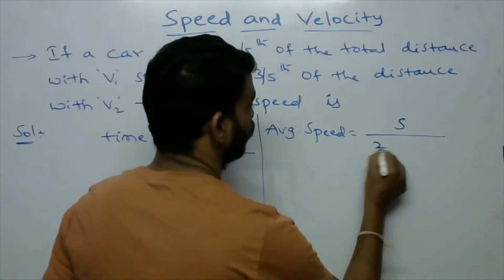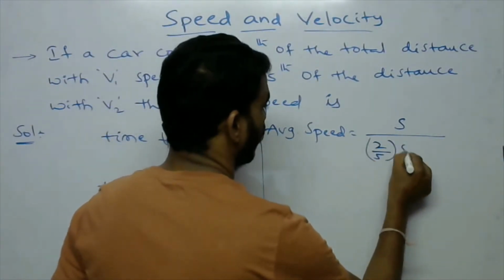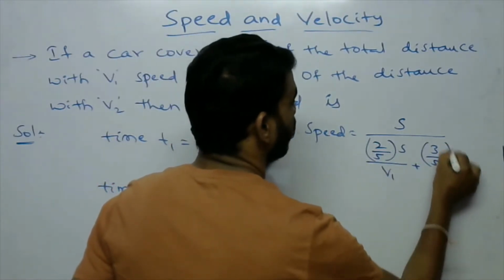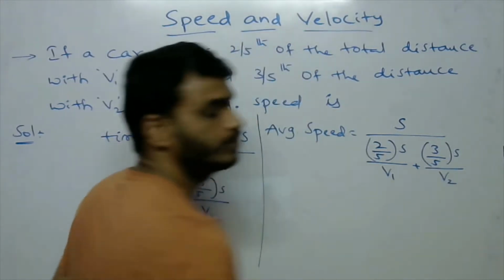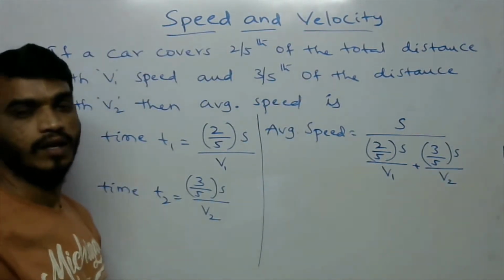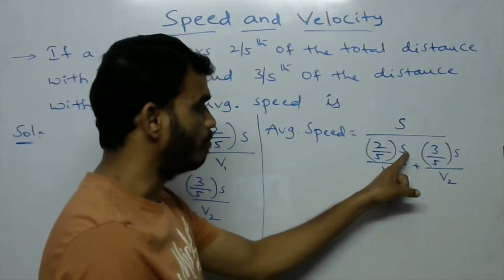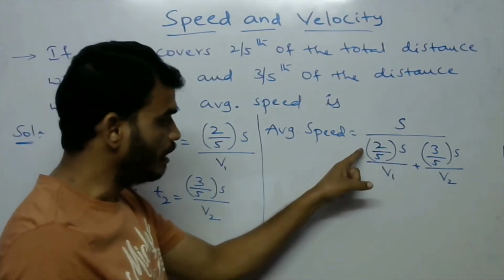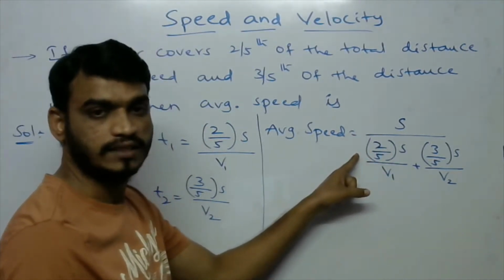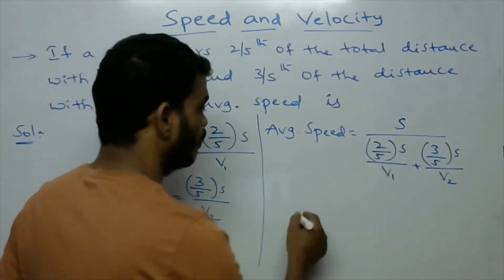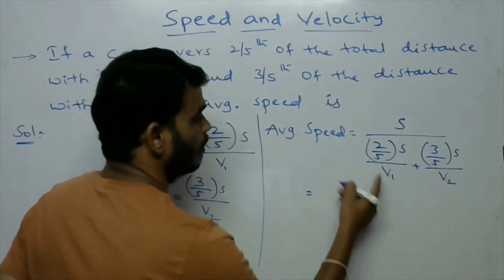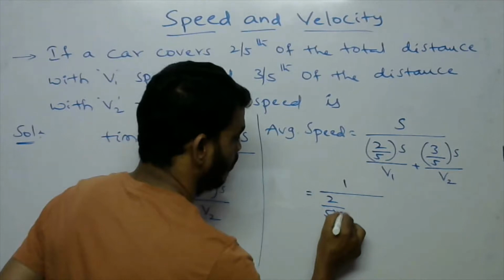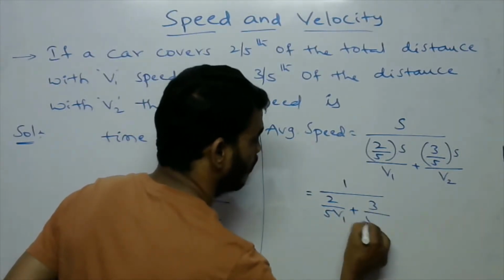So we can write 2/5 into S by V1 plus 3/5 into S by V2. Now I am taking S common; in the numerator S and denominator S, both will be cancelled. So here we will get 1 by 2/(5V1) plus 3/(5V2).